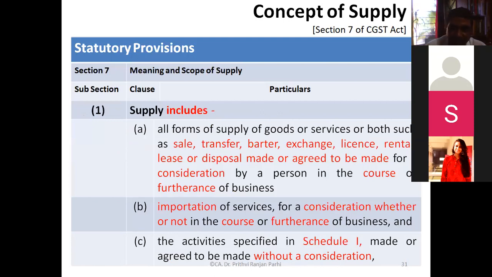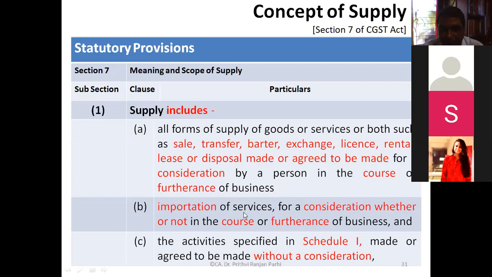Here we have understood what are the things included in supply, an inclusive definition: sale, transfer, barter, exchange, license, rental, lease, disposals, all these things are supply.